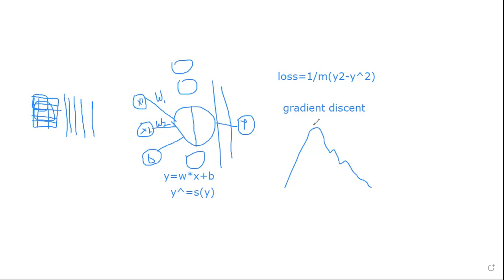What we generally do is calculate the slope, and based on the slope's direction and value, we try to minimize this loss value. If you consider height as the loss, then based on this slope you just try to minimize the loss, and you go down. So this is the gradient descent method, and that's how you minimize this loss.